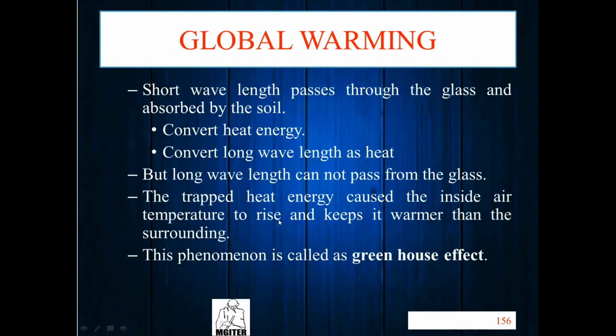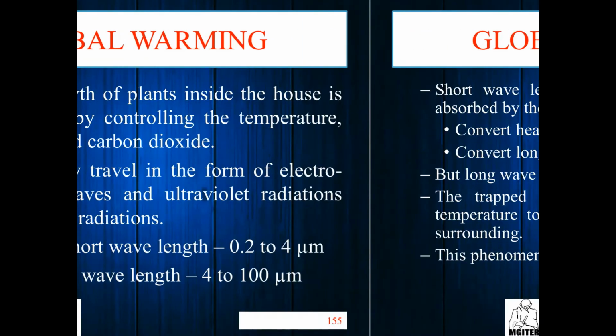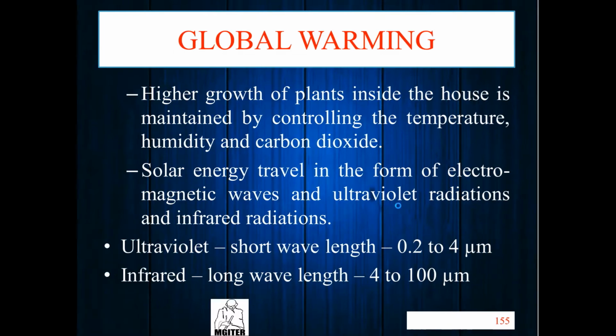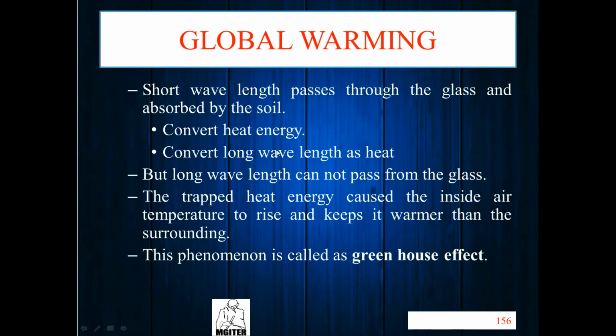Look here. The sun generates ultraviolet, short wavelength, and infrared, long wavelength. Then it converts to heat as long wavelength. So the long wave is returned again and transferred, and that is the greenhouse effect.